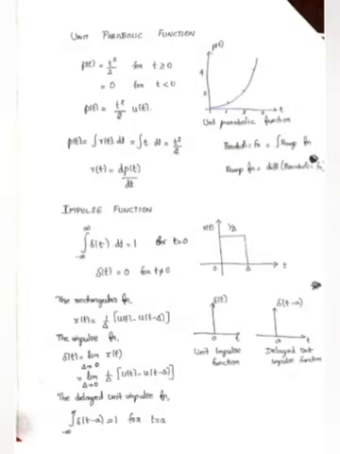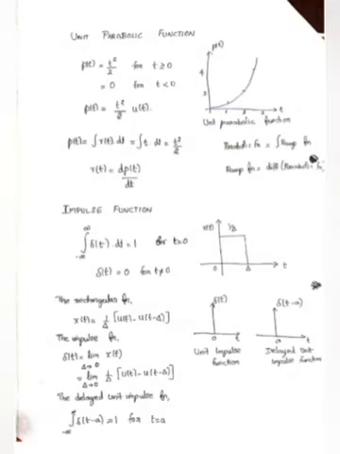Here we are representing r of t equals t times u of t. At the same time, differentiating this ramp function gives u of t. That's the opposite function: integration of the unit step function gives the ramp function, then differentiation of the ramp function gives the unit step function.